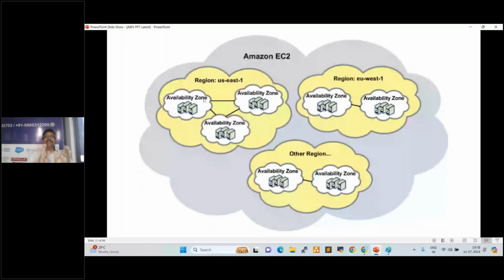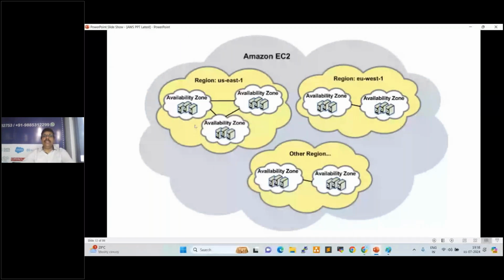For example, Flipkart and Amazon, which we use. That application is deployed on multiple data centers. In case one data center is down, the other data center takes care of it. That is why we can access it 24/7. We haven't seen any single minute of downtime. What is downtime? Maintenance time, shutdown time, right? So these availability zones help you manage applications 24/7 without any downtime.